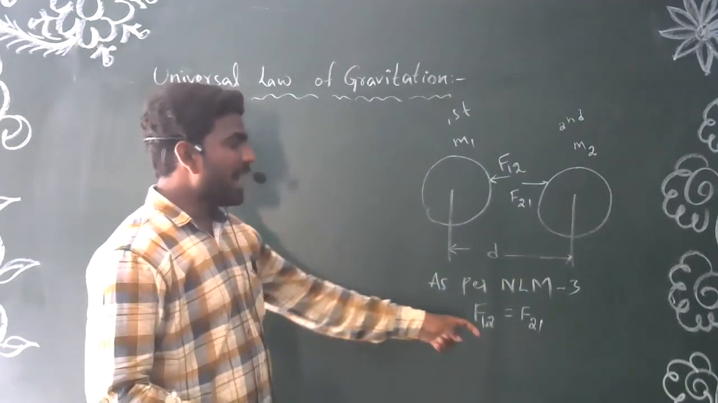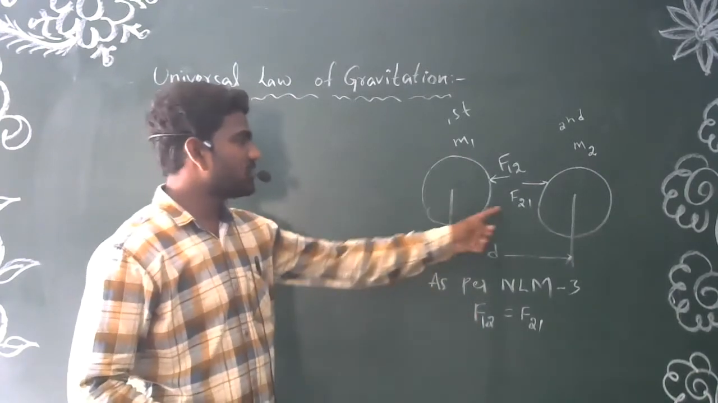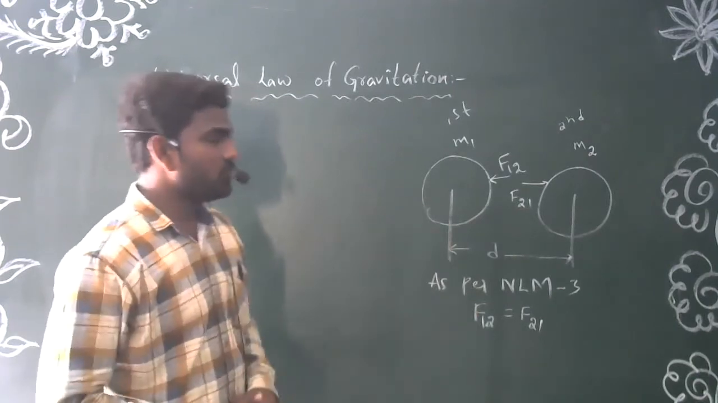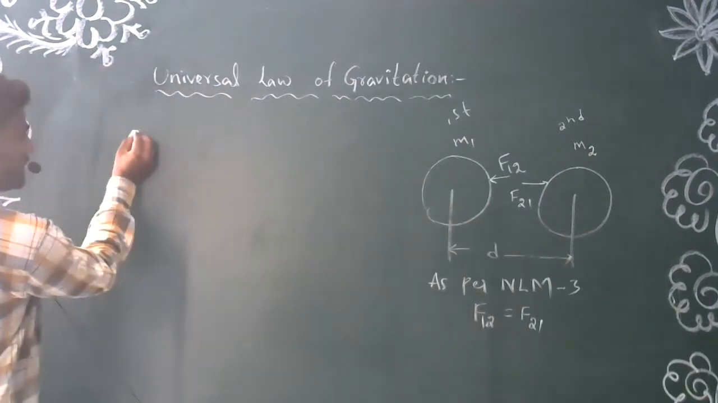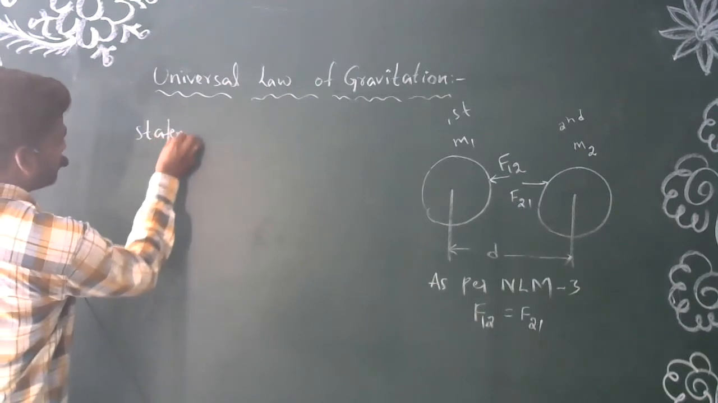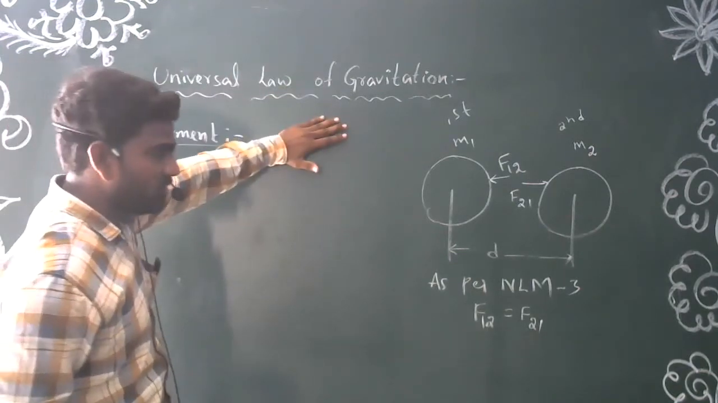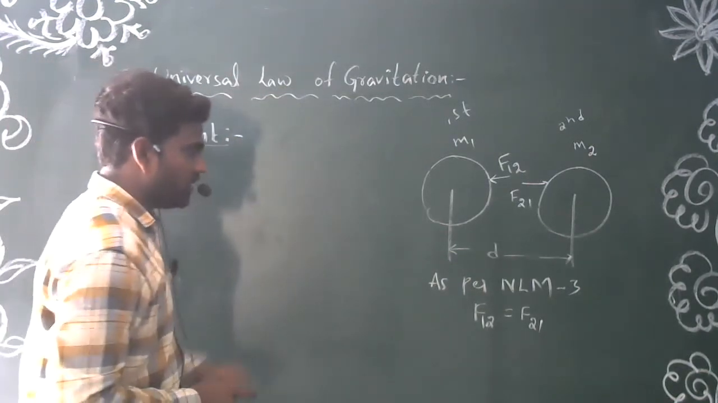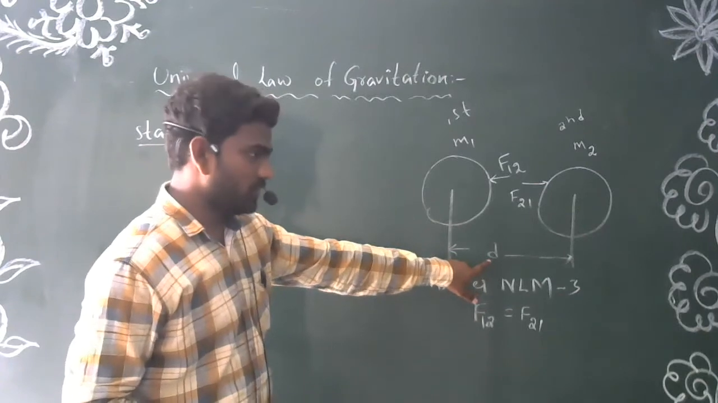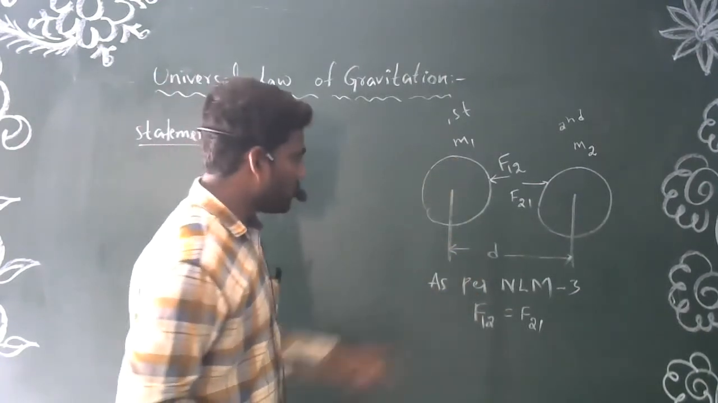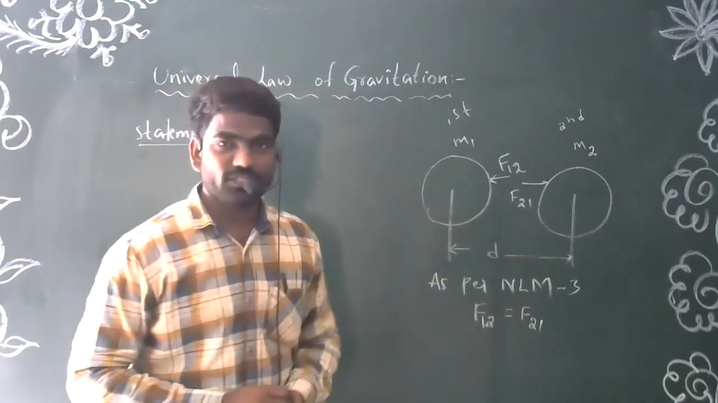Now, what is the magnitude of this force? How can we calculate the magnitude of the force existing between these two objects? To know that, we have to read the statement of the universal law of gravitation. What is the statement given by this law? The statement is: the force acting between any two objects which are separated by a distance d is directly proportional to the product of their masses and inversely proportional to the square of the distance between them.